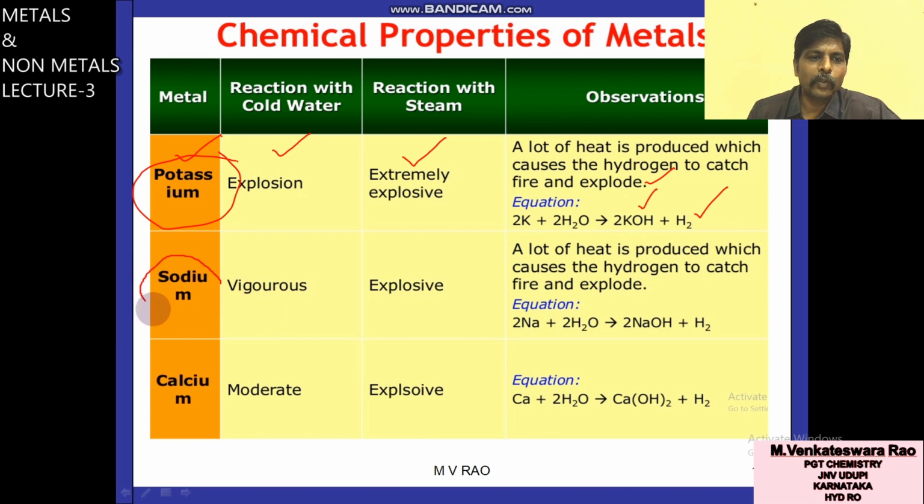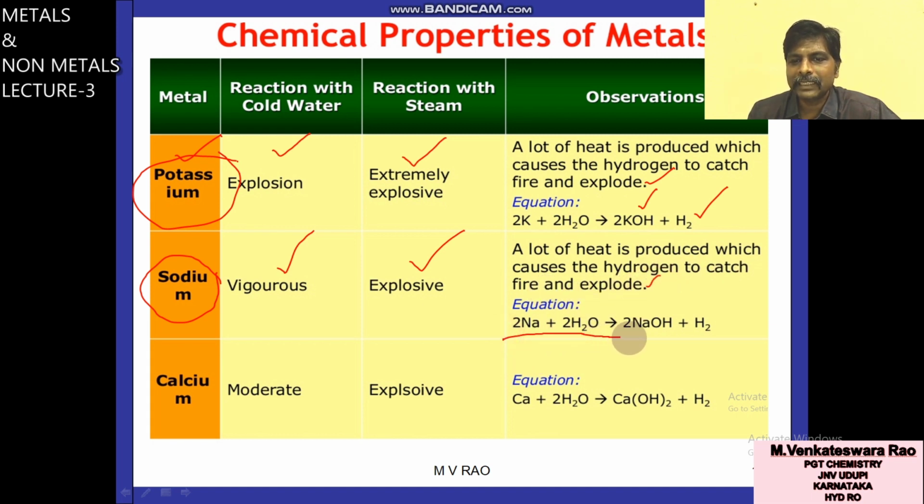Second metal, sodium. When sodium reacts with cold water, vigorous. Here explosion, here vigorous. With steam also explosive. This is extremely explosive, this is a little bit less. In this case also a lot of heat is produced which causes the hydrogen to catch fire and explode.